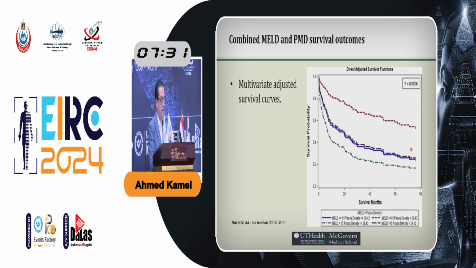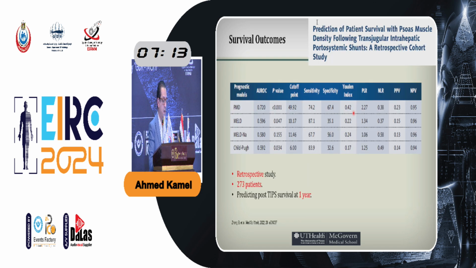And in between, there was the mix of psoas muscle density and MELD score. But again, if you measure the psoas muscle density and you get the MELD score, and the MELD is less than 15 and the psoas muscle density is more than 29, that correlates with the best survival outcome after TIPS.